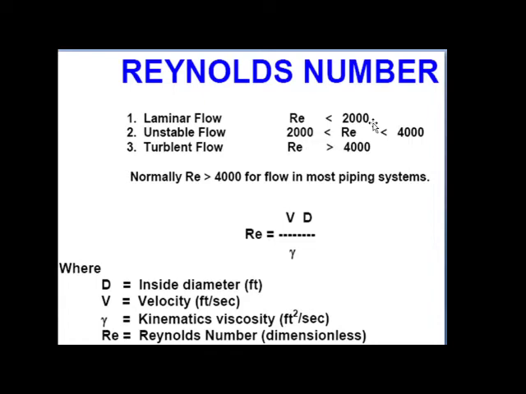Such type of flow is called an unstable flow or a transitional flow. Normally the Reynolds number is greater than 4000 for the flow in most piping systems. This Reynolds number is used to differentiate between laminar and turbulent flow.